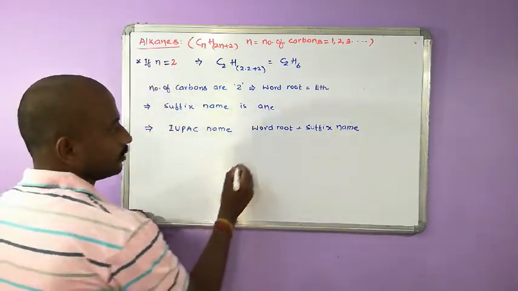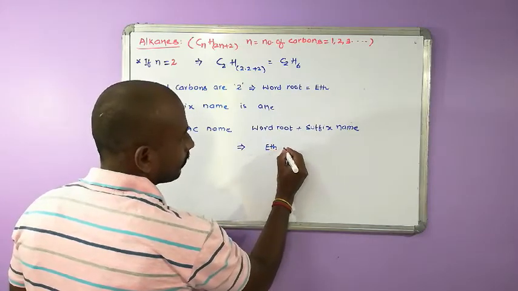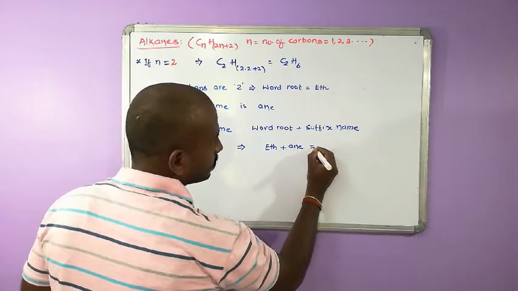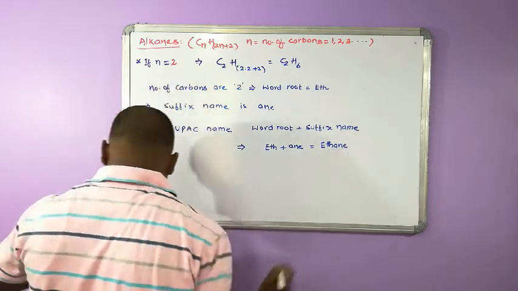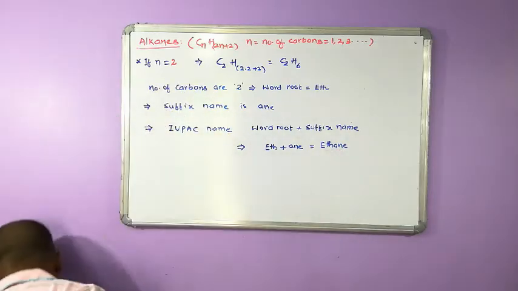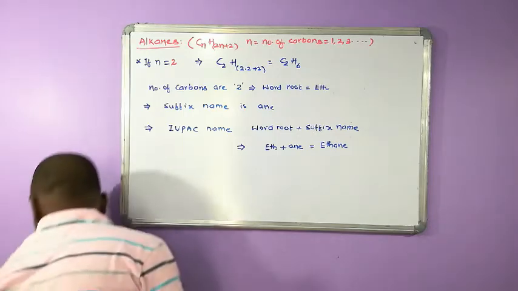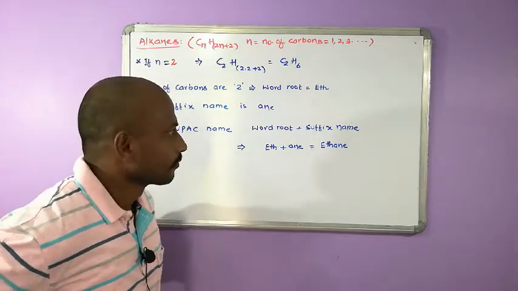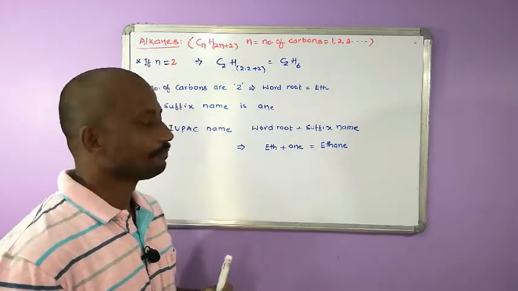Word root is eth plus suffix name ane, that is equal to ethane. Ethane.